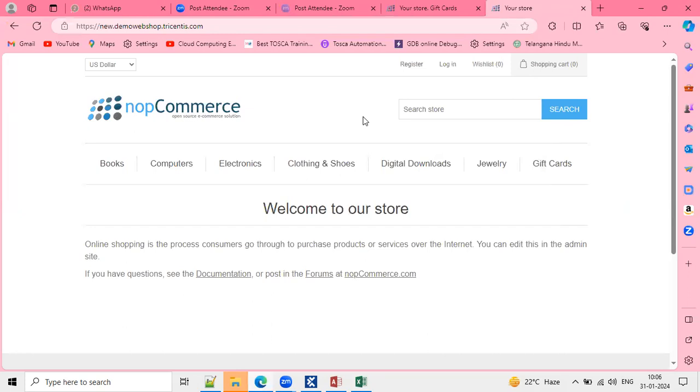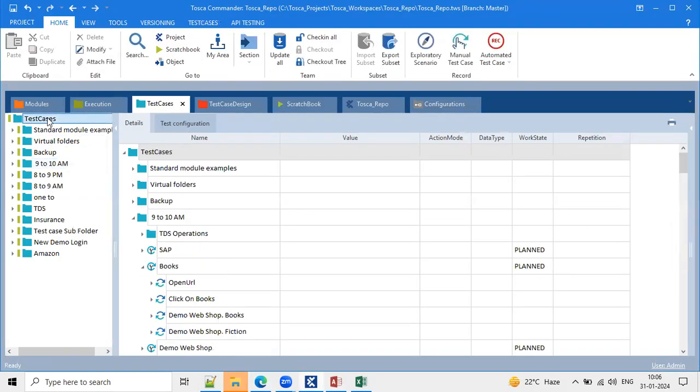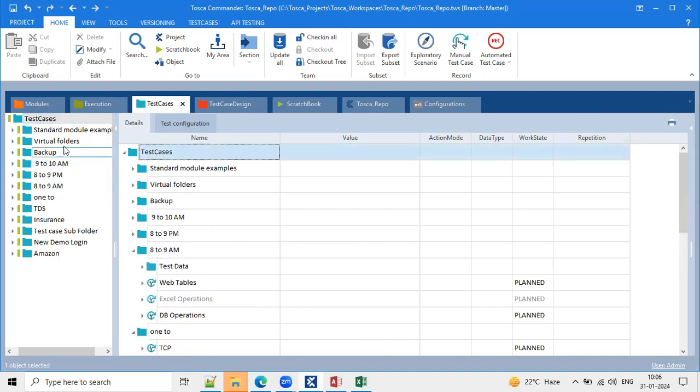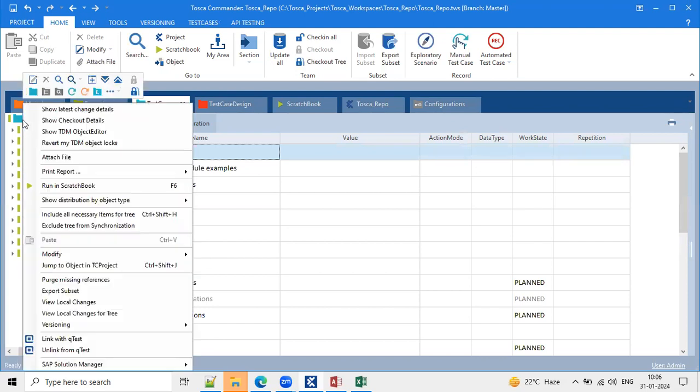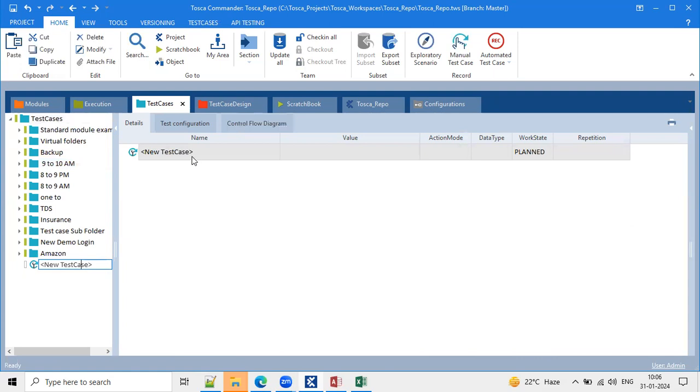Once you understand this functionality, then start working on automation. So from the automation point of view, the test case section is the phase to do the development of our test cases. What I'm doing here, I'm just right clicking on test case, creating one test case here. This is my test case and name it login functionality. So what is the first step?